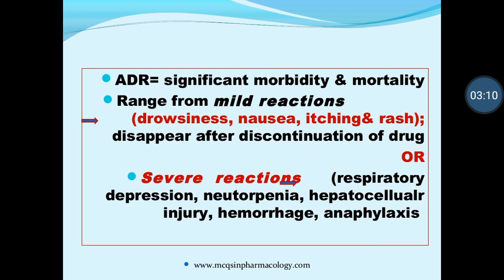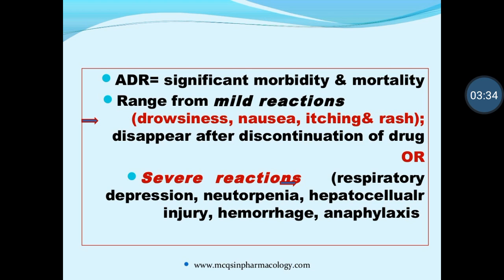So these are the mild conditions or mild reactions. They can be formed with any type of medicines. But another condition is that these can disappear after discontinuation of the drugs. Means when you stop the medications, these mild reactions will automatically stop.